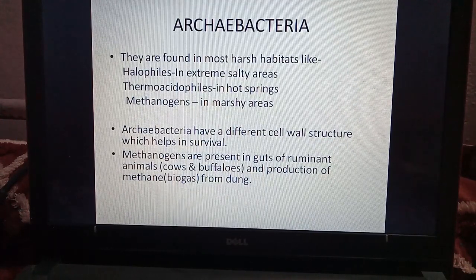Methanogens are present in guts of ruminant animals. So they are found in alimentary canal of ruminant animals. Some animals are there which are called ruminant. They have an additional chamber in stomach called rumen. Cows and buffaloes, and production of methane from dung. So they are found in dung, and this results in release of methane, which we call biogas.